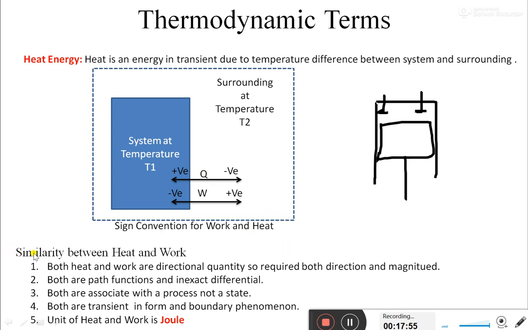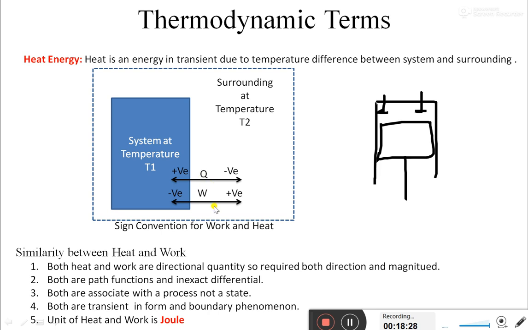Now what are the similarities between heat and work? Let's check out those things. Both heat and work are directional quantities, so they require both a direction and a magnitude, as we have seen here. On the basis of whether it is flowing in or flowing out, we give it a positive or negative sign. Or you can say heat and work are opposite, for remembering purposes. Here it is positive, so here it is negative. Here it is negative, so here it is positive. So both have a direction as well as magnitude.